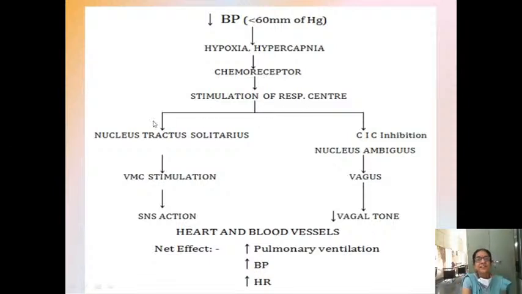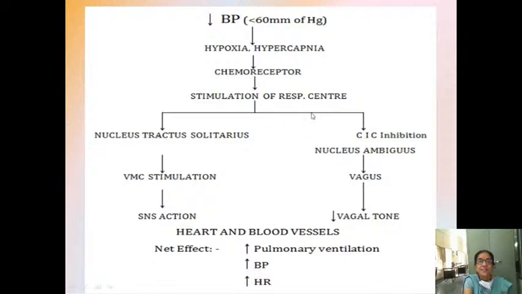Stimulation of the respiratory center will stimulate your nucleus tractus solitarius in the medulla. So the vasomotor center is getting stimulated. When the vasomotor center is stimulated, the sympathetic nervous system will get stimulated and there will be vasoconstriction. So your BP should increase, heart rate should increase, and pulmonary ventilation also. Because the respiratory center is stimulated, it will stimulate your pulmonary ventilation.